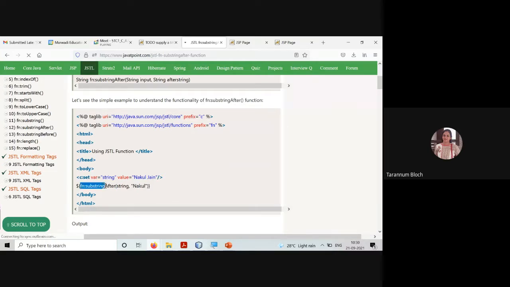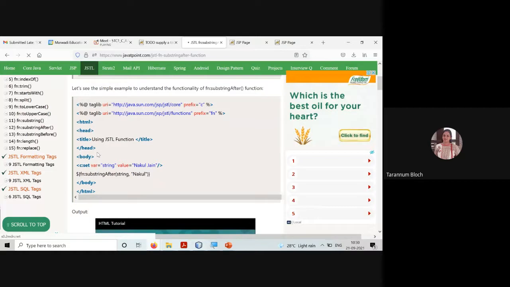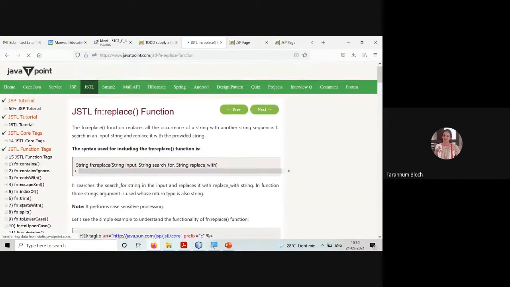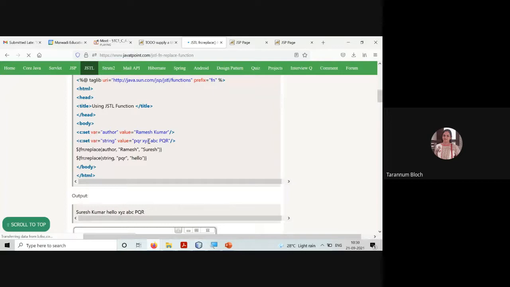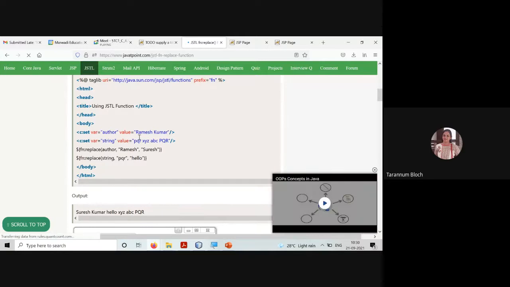If I'm saying substringBefore and I'm giving this variable as the first argument and I'm saying Jain, it will return me Nakul. Right? Similarly we have replace. I recall last time I replaced my name Taru with Tarannum, and I made it like Taru Blotch to Tarannum Blotch. Right? So you can see here c:set author Ramesh Kumar, and c:set string PQR XYZ ABC PQR.